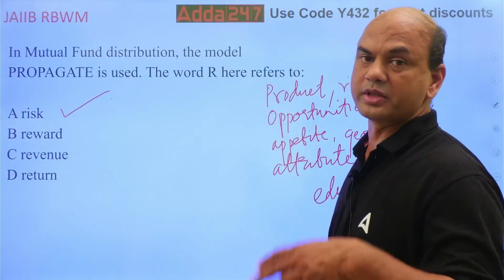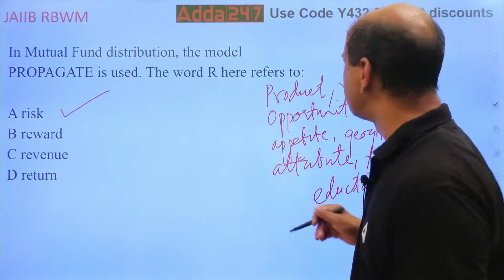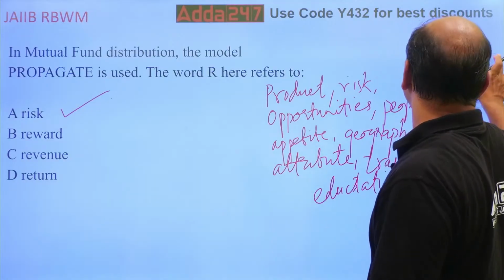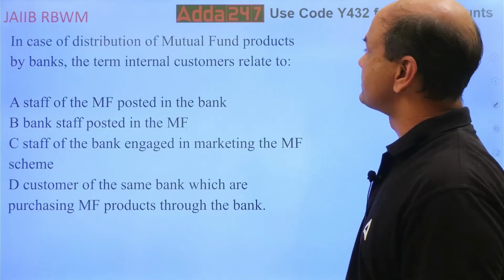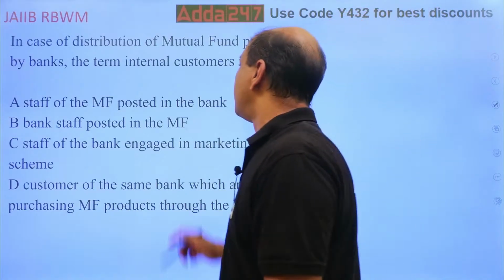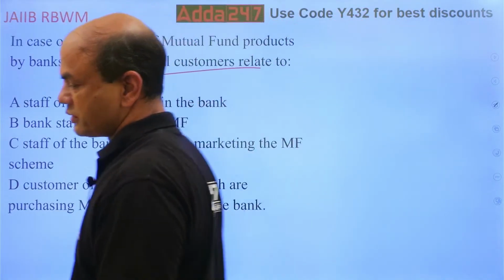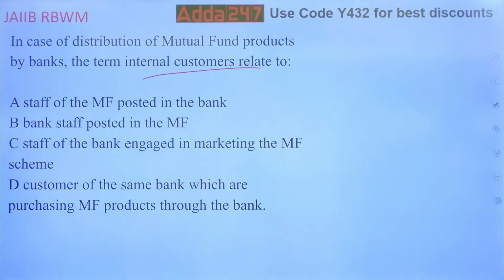What does R stand for? What does O stand for? What does G stand for? All this. So you have to remember it. In case of distribution of mutual fund products by banks, the term internal customer refers to. So who is the internal customer? Staff of the MF posted in the bank, bank staff posted in MF, staff of the bank engaged in marketing of MF, customers of the same bank which are purchasing MF through the banks.